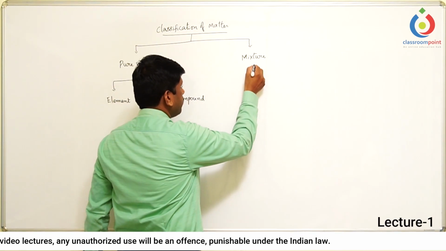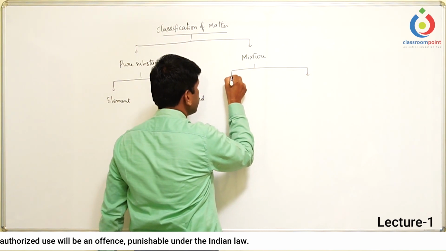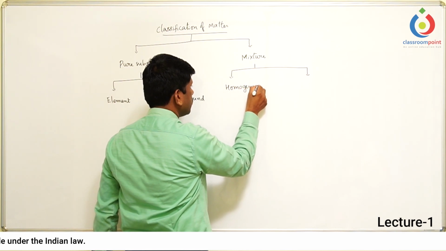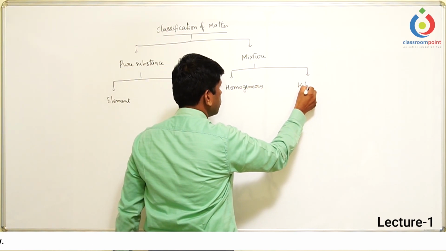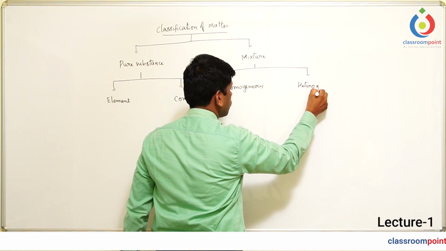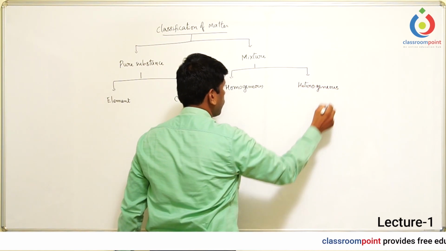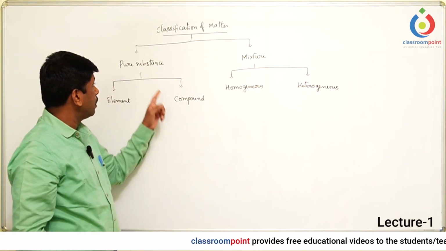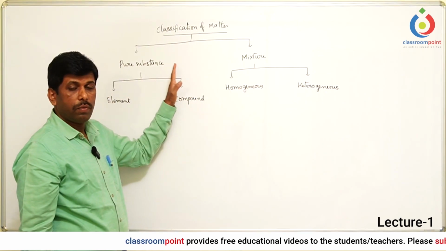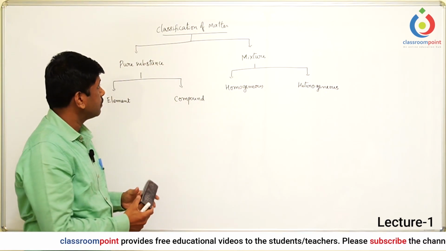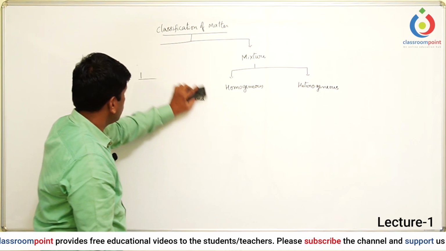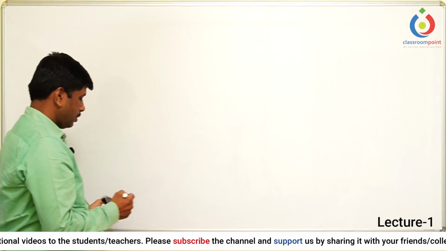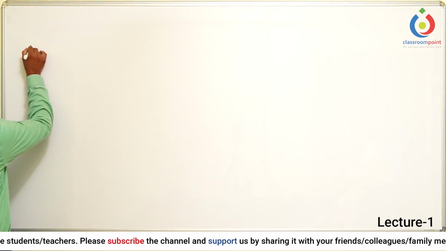And mixture is again classified into two categories. That is homogeneous mixture. The second one is heterogeneous mixture. Now we shall discuss all these things along with examples and definitions. So I'm erasing now. So the first one is pure substance.